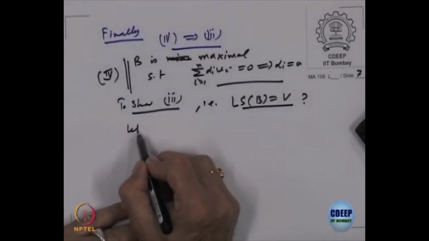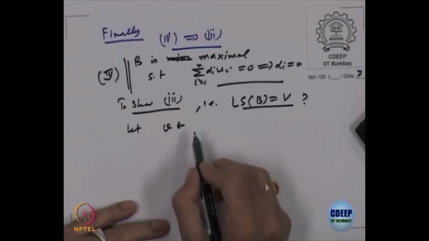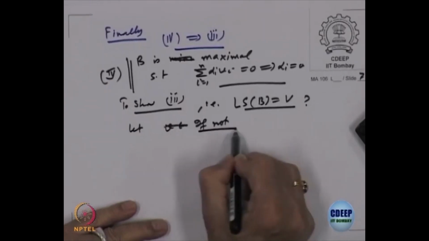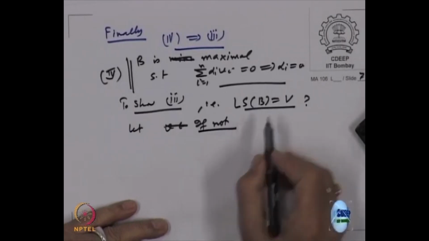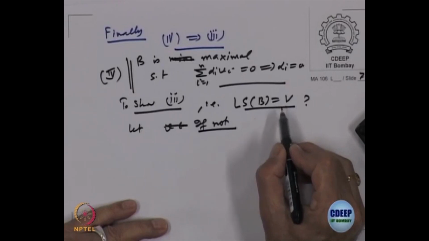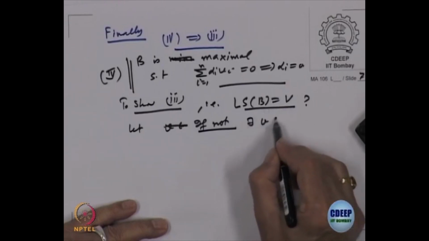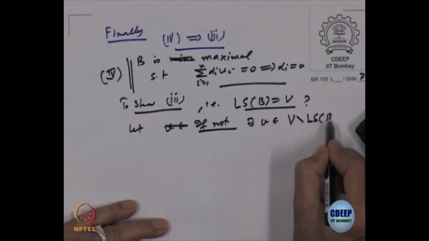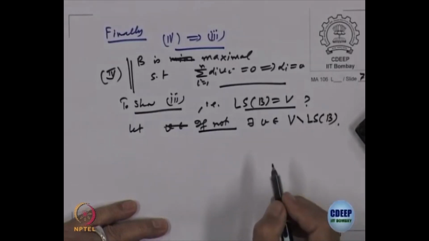So, let us take a vector V. If it is not true, what will happen? If the linear span of B is not the whole of V, that means there is a vector outside it, right. So, if not, there exists a vector V belonging to V minus the linear span of B, right.